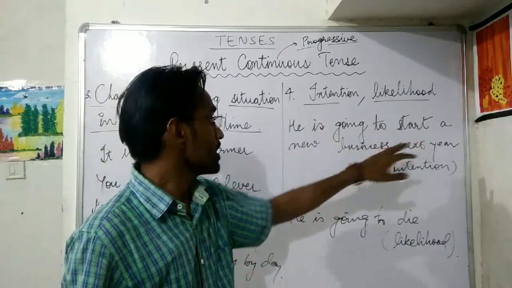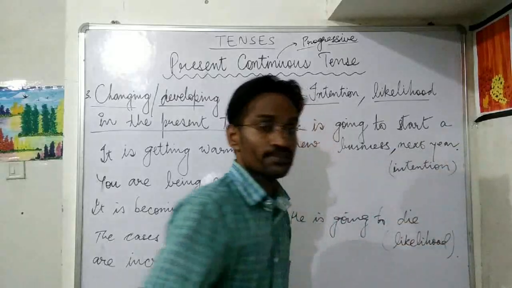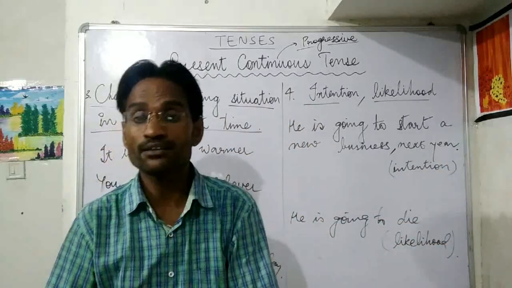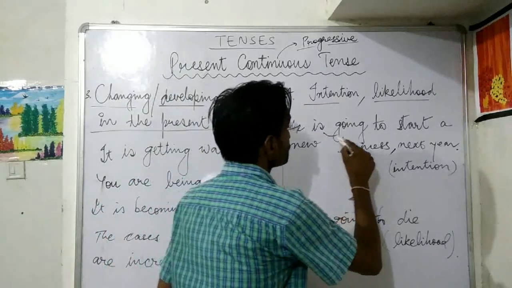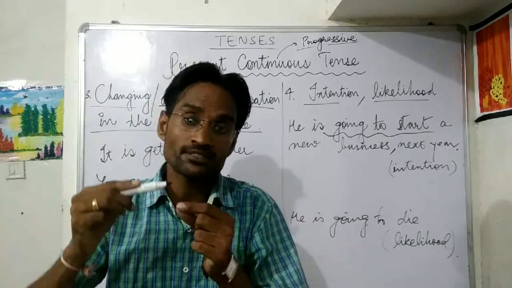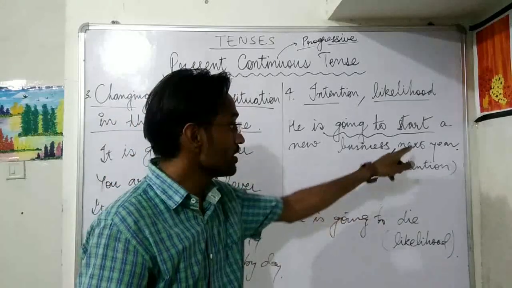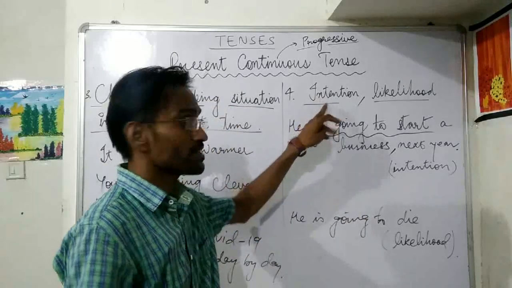He is going to start a new business next year. He is going to start, वह एक नया बिजनेस स्टार्ट करने जा रहा है next year. So that is his intention.